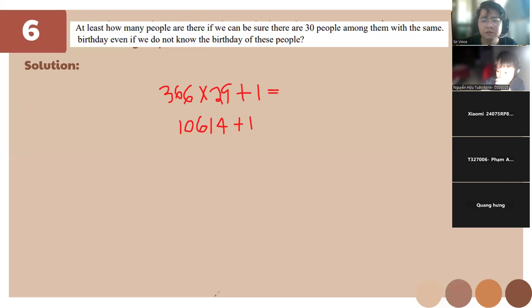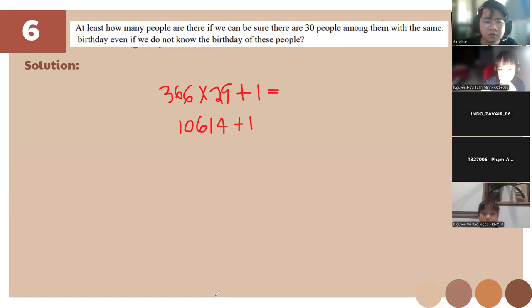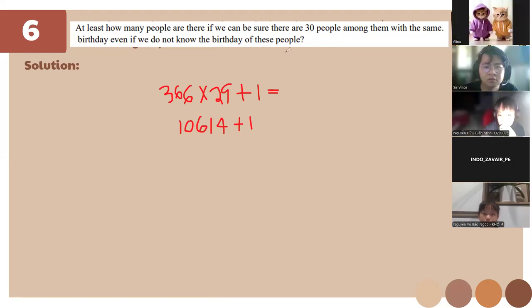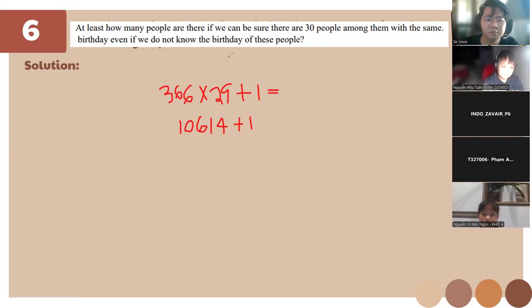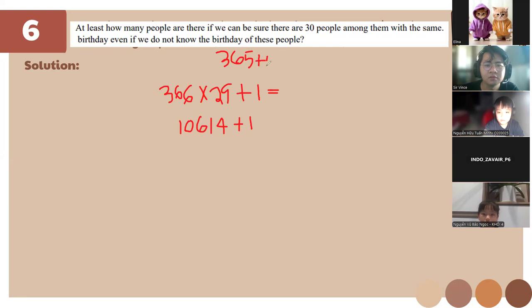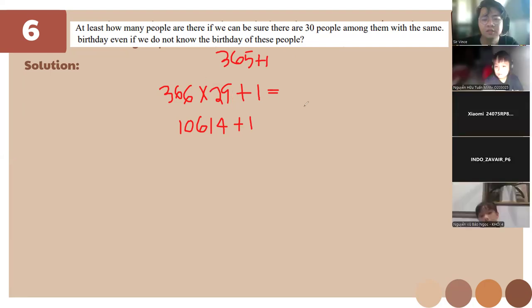Teacher, I would like to ask. Yes. Why is it 366 not 365? To be sure, because we add 1. Then for 29, it's the average number of months in a year.